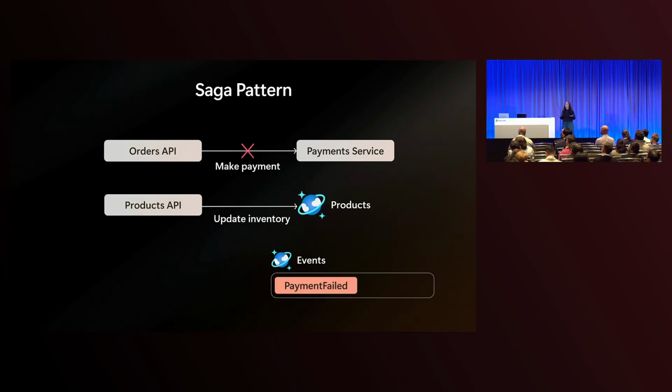So we know that our Orders API is a little bit flaky, and when a payment fails, it can emit a message onto our event queue called payment failed. The Products API has a change feed listener, which is listening for all of the events on this queue. When the Products API receives the payment failed event, it can issue a compensating transaction to release the inventory. In this way, the Saga pattern will help us maintain consistency without extreme tight coupling of our microservices.